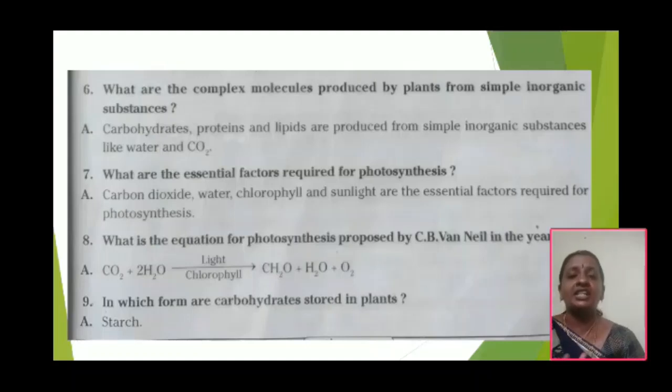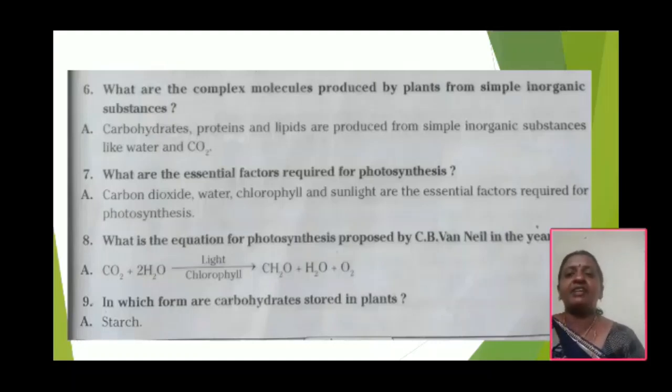Next, what are the essential factors required for photosynthesis? What are the essential factors? Carbon dioxide, water, chlorophyll and sunlight. These are the essential factors required for photosynthesis.